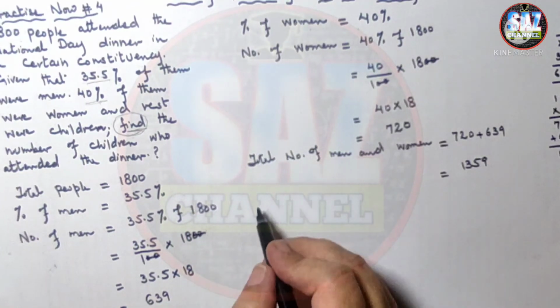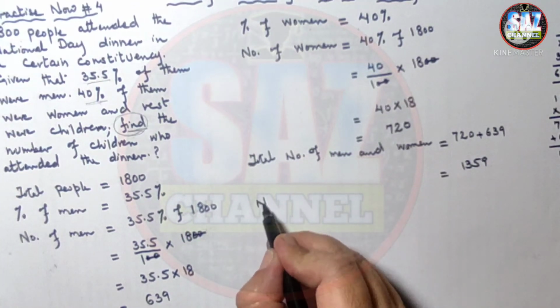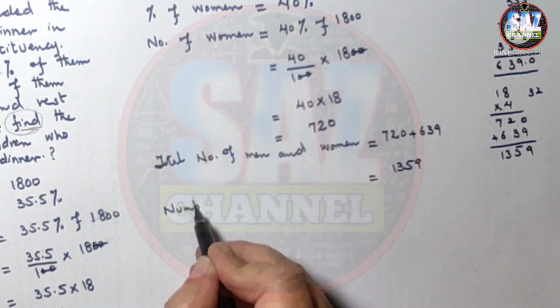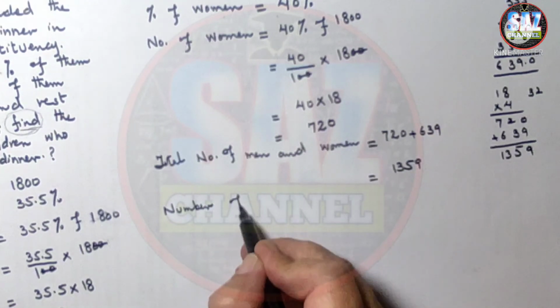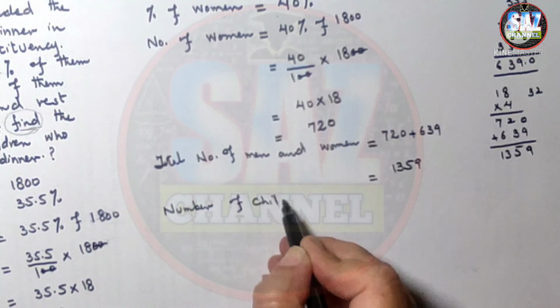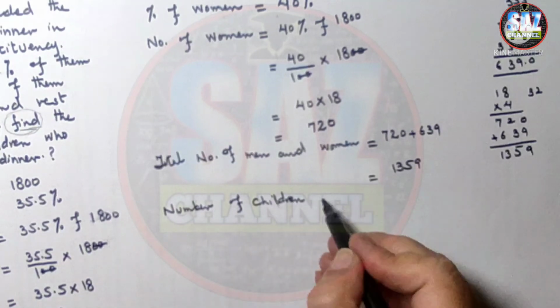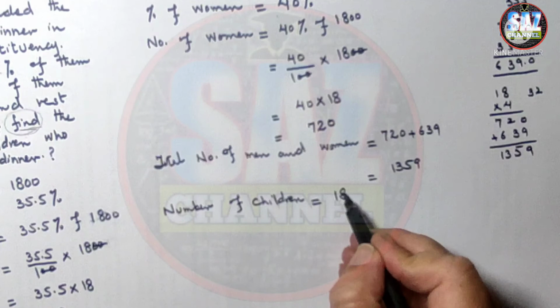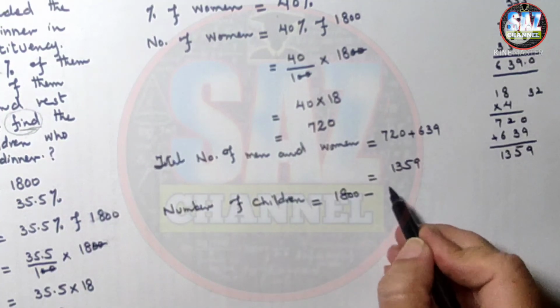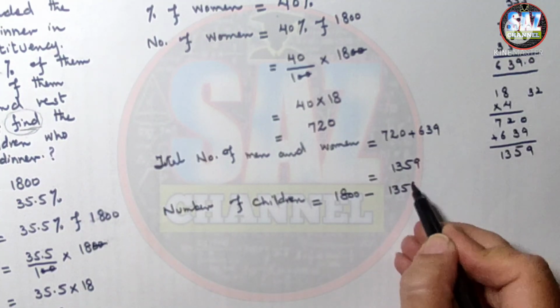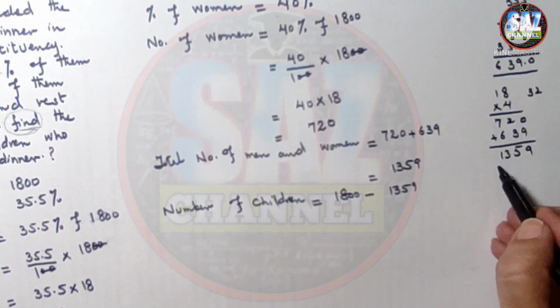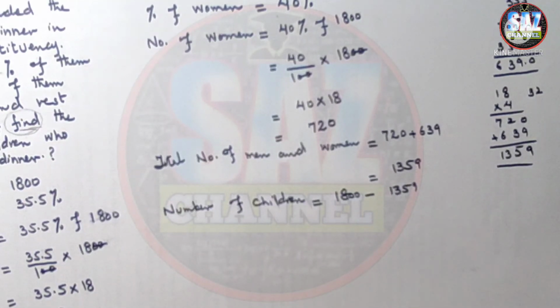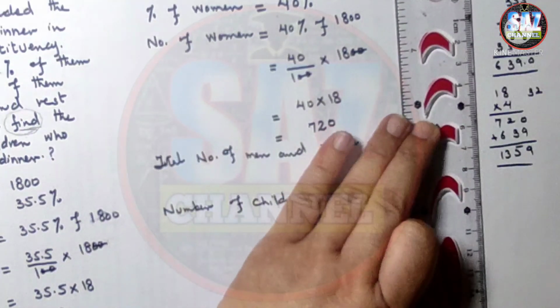So the number of children will be equal to 1800 minus 1359.